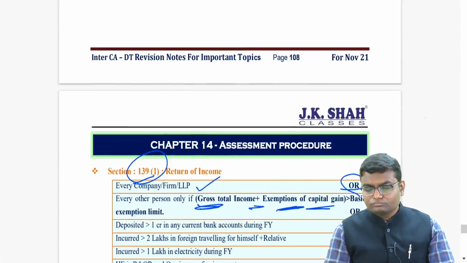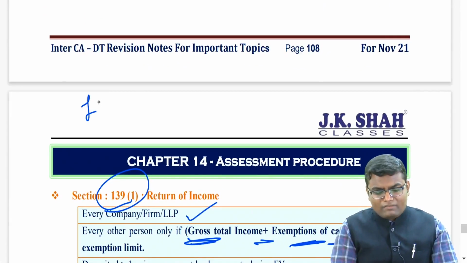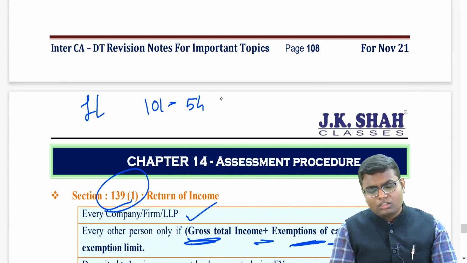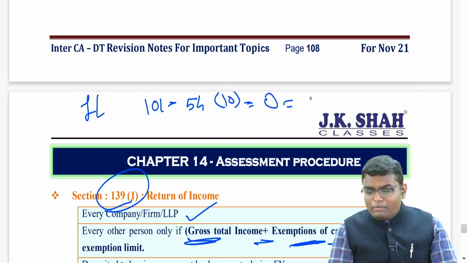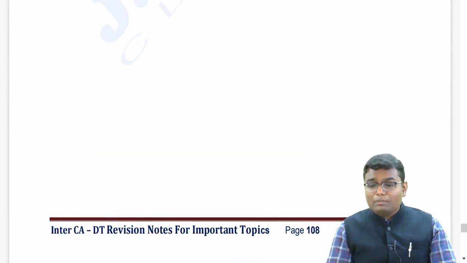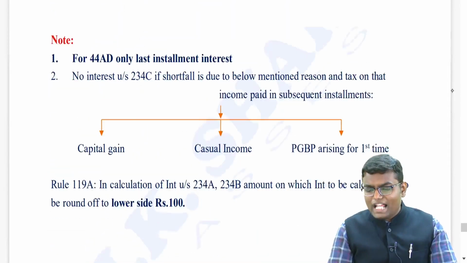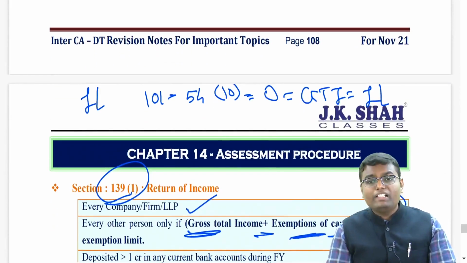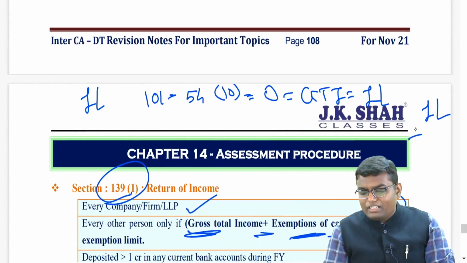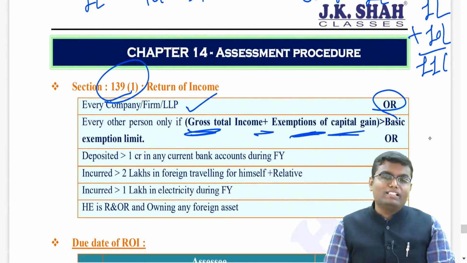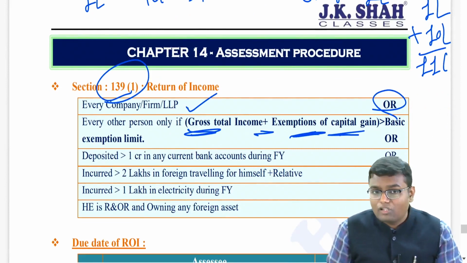For example, let's say my salary income is rupees 1 lakh, my capital gain is 10 lakh, but from that I have taken deduction of section 54, let's say total 10 lakh, and that's why capital gain is going to be 0. So what will be my gross total income? The gross total income is rupees 1 lakh. Now, for the purpose of section 139 subsection 1, what do I have to check? My gross total income plus exemption of capital gain. Gross total income is 1 lakh plus capital gain exemption is 10 lakh, total 11 lakh. Is it more than basic exemption limit? Yes, then I have to file my return of income.